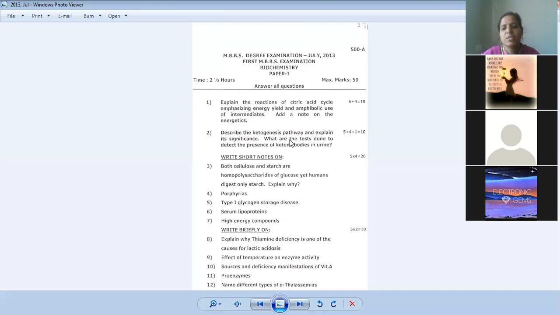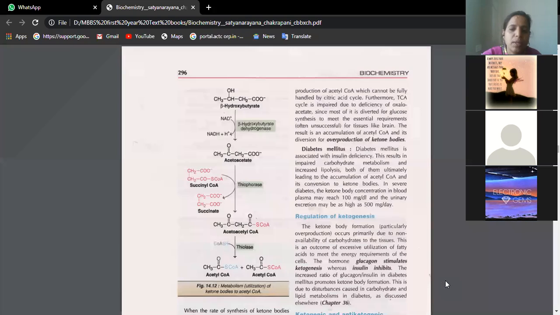Apart from this, I'll just add a note so that Hema can remember. Basically, ketonemia and ketonuria are the conditions where you will see these ketone bodies increased in the blood. Once they increase in the blood, they also start appearing in the urine, that is ketonuria. This extreme form of ketonemia and ketonuria will lead to a condition called diabetic ketoacidosis.